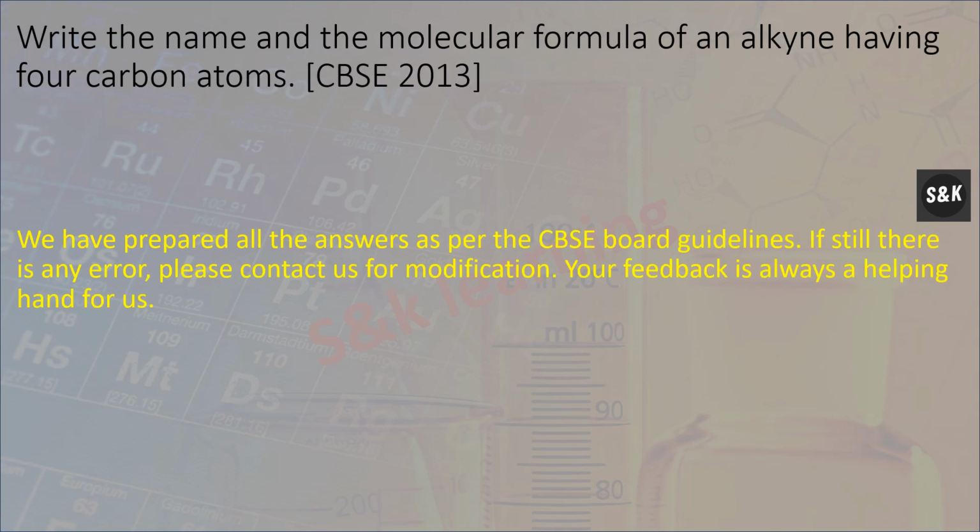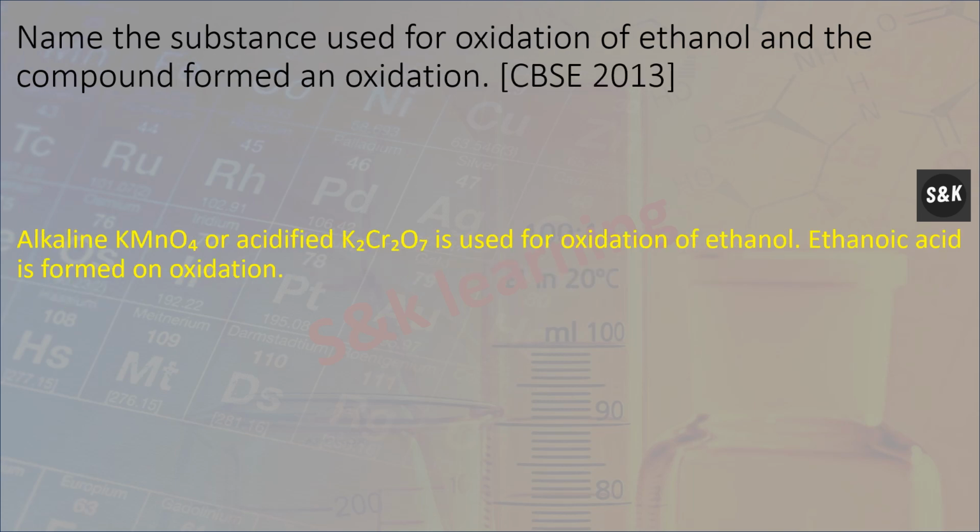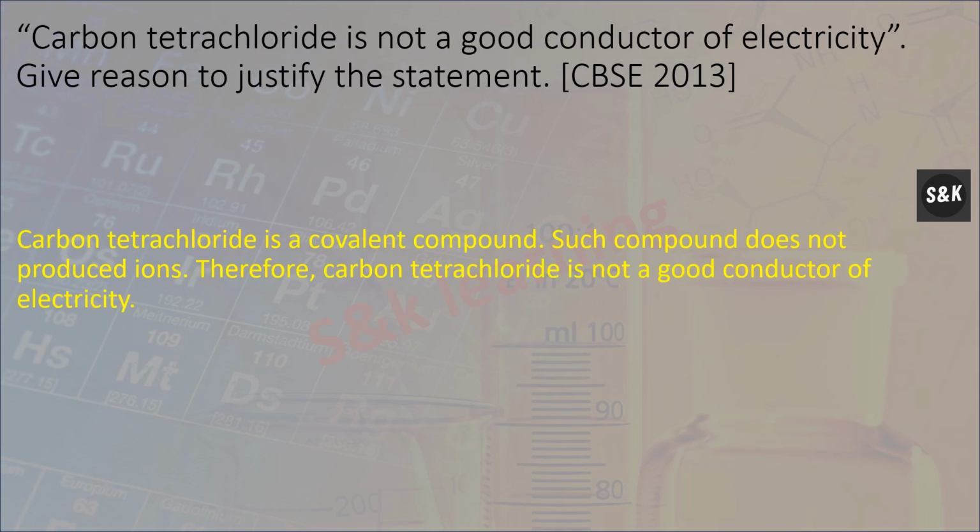Write the name and the molecular formula of an alkyne having four carbon atoms. So an alkyne having four carbon atoms is butyne, that is C4H6. Name the substance used for oxidation of ethanol. So KMnO4, that is potassium permanganate, or K2Cr2O7 is used for oxidation of ethanol.